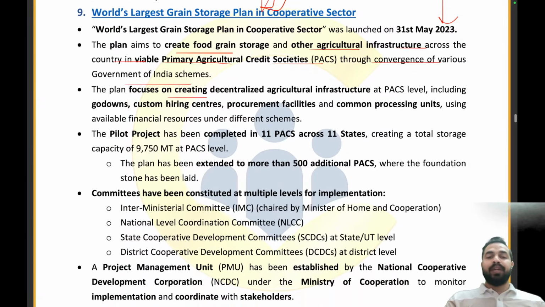The plan focuses on creating a decentralized agricultural infrastructure at the PACS level, including godowns, custom hiring centers, procurement facilities, and common processing centers, using available financial resources under the different schemes. The pilot project has been completed in 11 PACS across 11 states.